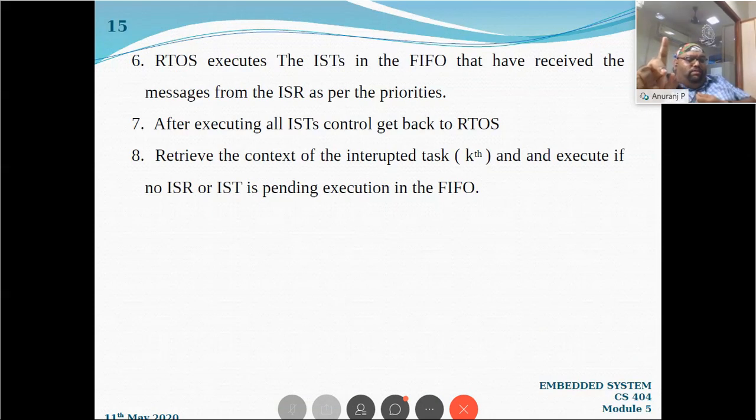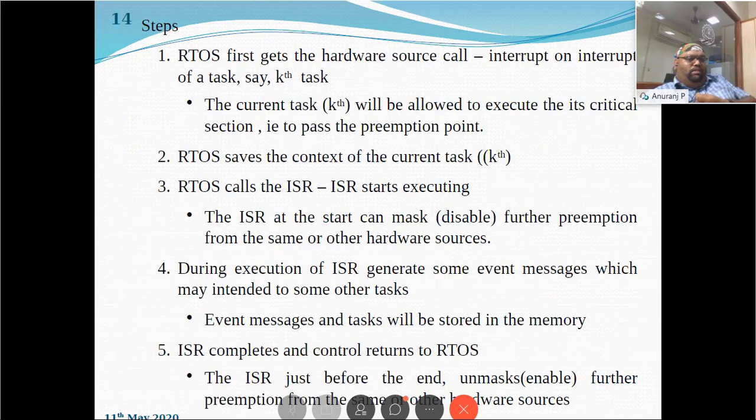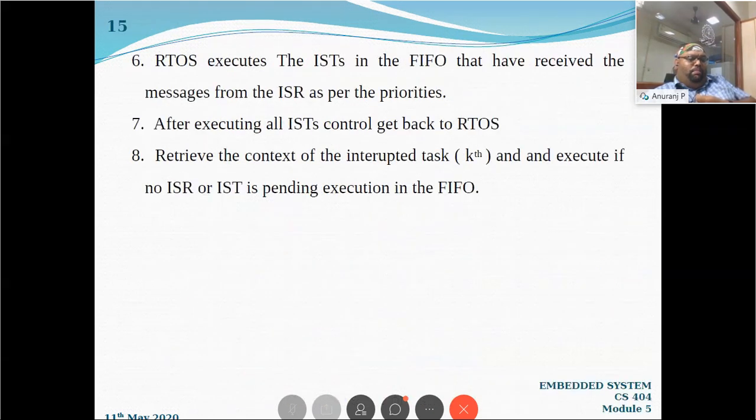Now, only one task is remaining. That is the already interrupted task, my kth task, which was interrupted by the operating system. It will retrieve the context of the interrupted task and execute it if no ISR or IST is pending execution in the system. Right. So here only 3 steps are being updated from the previous session.